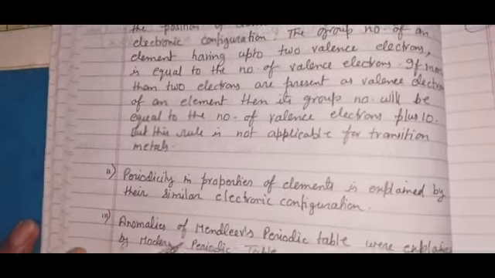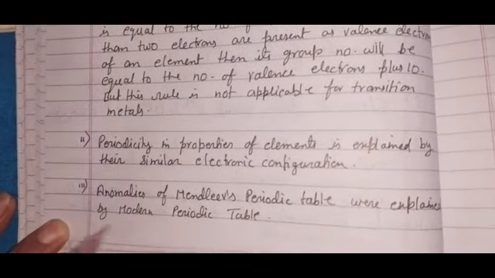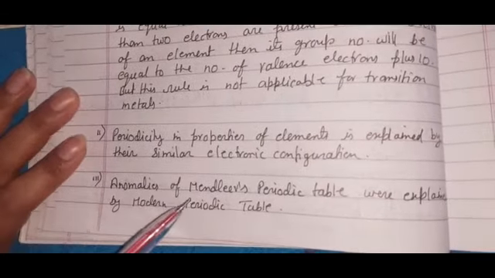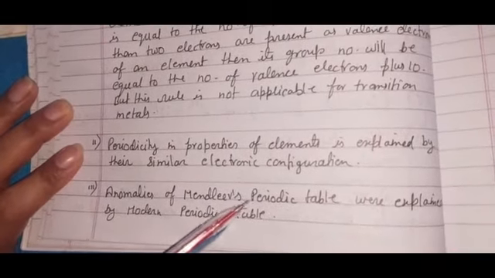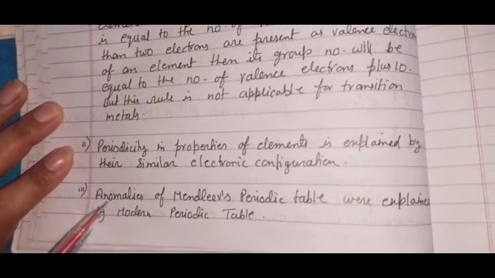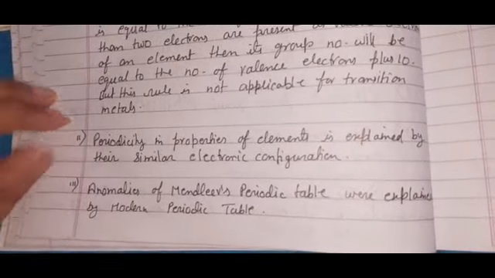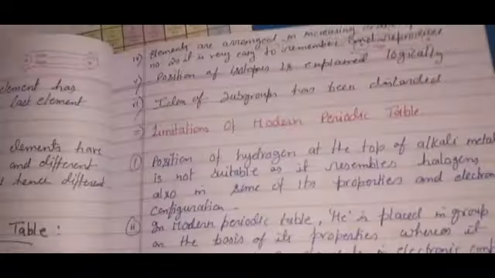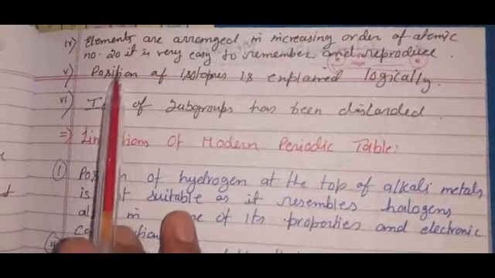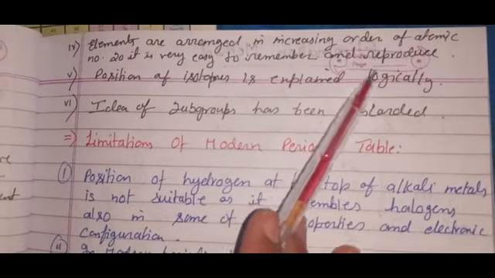Then the anomalies of Mendeleev's periodic table were explained by the modern periodic table. As we have seen a few drawbacks in Mendeleev's periodic table, all those problems were solved with the help of the modern periodic table, except the problem regarding hydrogen placement. Elements are arranged in increasing order of atomic number, so it is very easy to remember and reproduce.